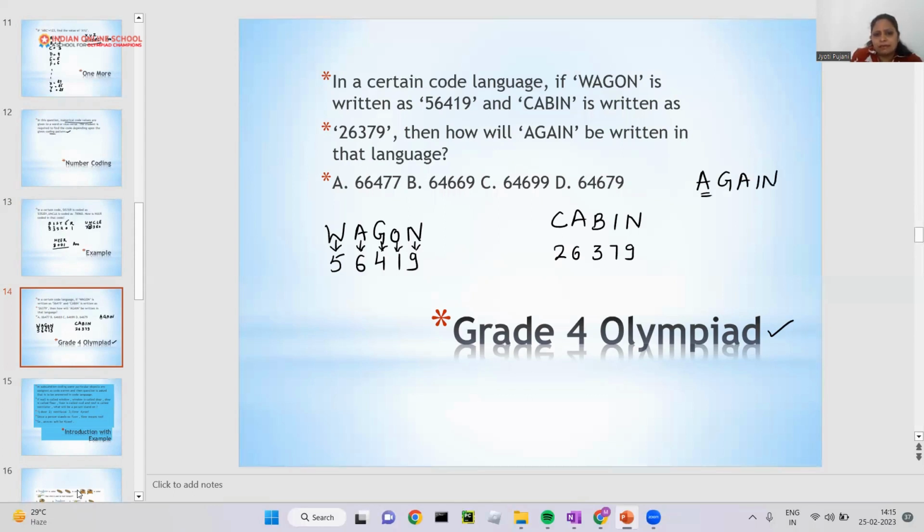What is A here? A is 6, so I will write 6. What is G here? G is 4, I will write 4. Again A is 6. I is 7 here, so I will write 7. And N is 9, so that's a 9. 64679. So option D will be our answer. Got it, everyone? These are very, very easy questions.